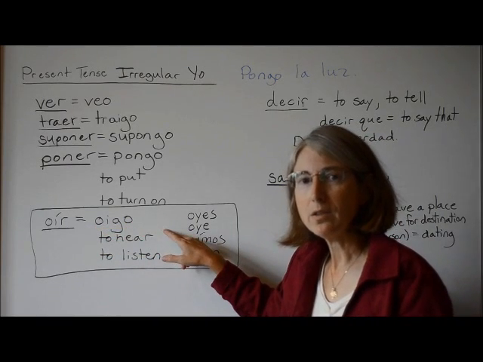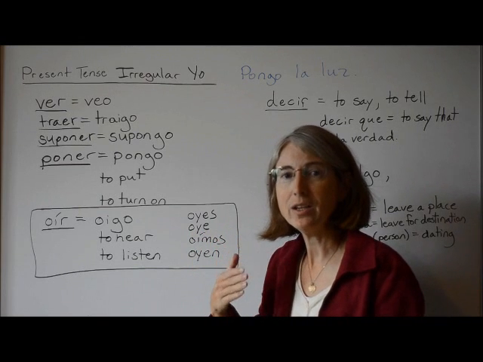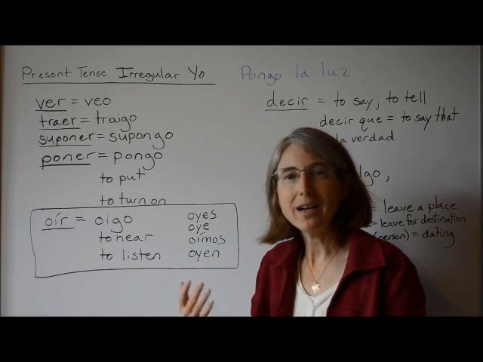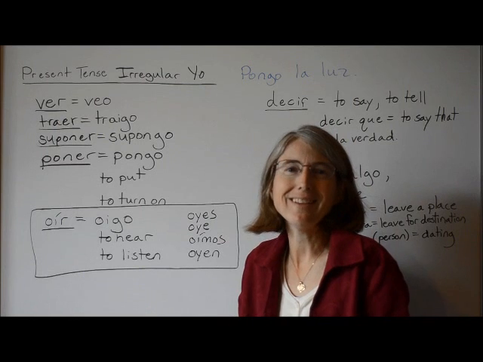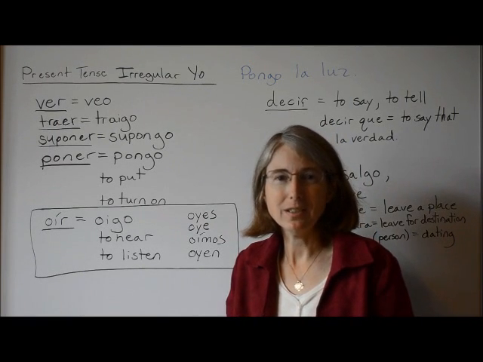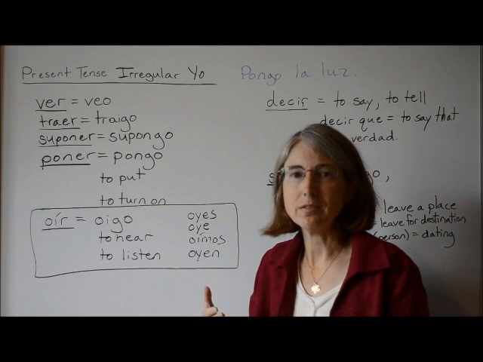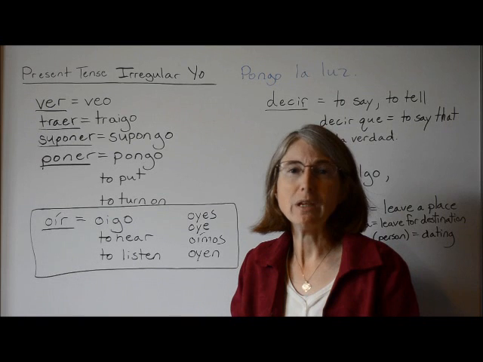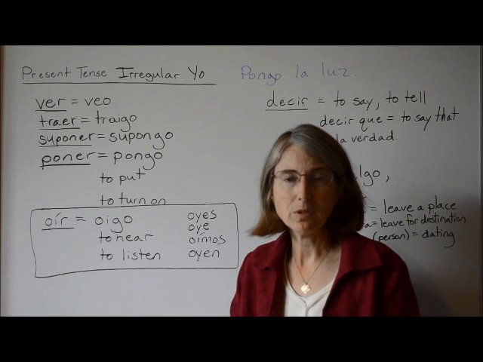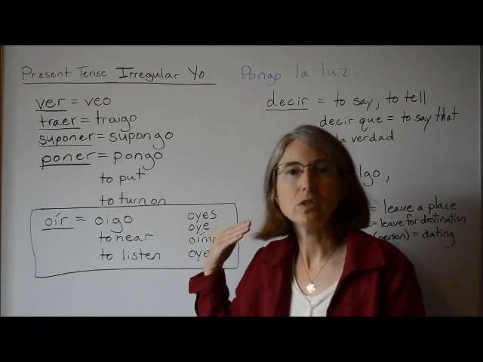Oigo means I hear, and it can also mean I listen, okay? Oigo la música, I listen to music. Oigo la música salsa en la clase de español, I listen to salsa music in Spanish class. So it can mean to hear, but it can also mean to listen. And we already know the verb escuchar means to listen also. So both of these verbs can mean to listen, but oír means to hear.